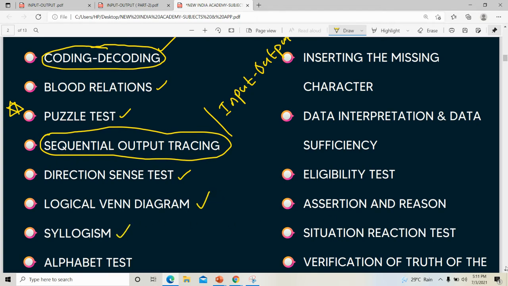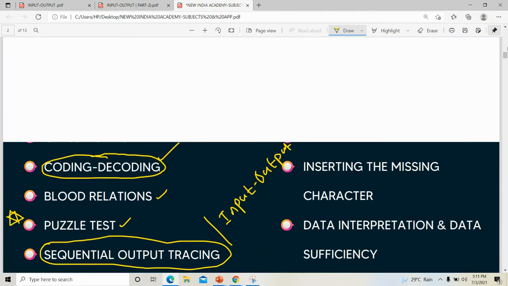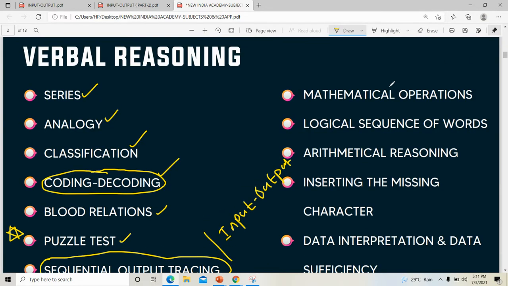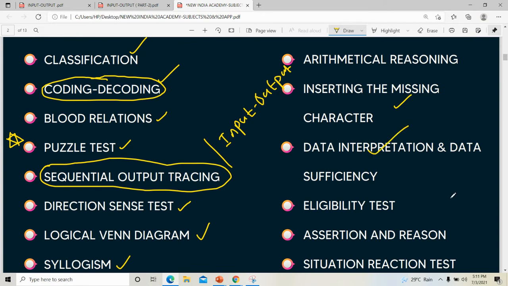These all are different topics. Alphabet test, alphanumeric puzzle, number ranking, time sequence. These are things we have to do. Then there are a lot more: mathematical operation, logical sequence, arithmetical reasoning, inserting missing character. Then data interpretation, DI.